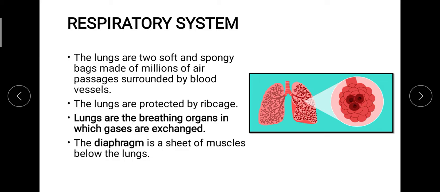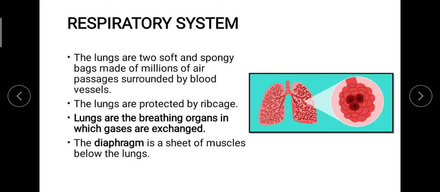What is happening here? The oxygen that we are inhaling will be utilized by the body so that it can convert the food we have eaten into a usable energy format. This conversion of food to energy is specifically known as respiration, but the whole process and the whole system is named the respiratory system.